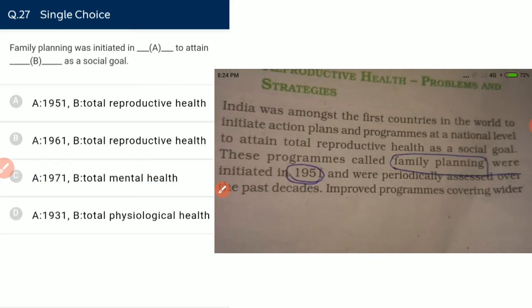In the tertiary follicle. Family planning was initiated in 1951, to attain total reproductive health. And MTP was legalized by India in 1971. An important point to note is that one-fifth of the total conceived pregnancies in the world are medically terminated. That means it is MTP.